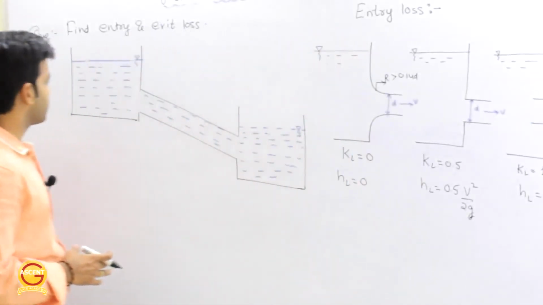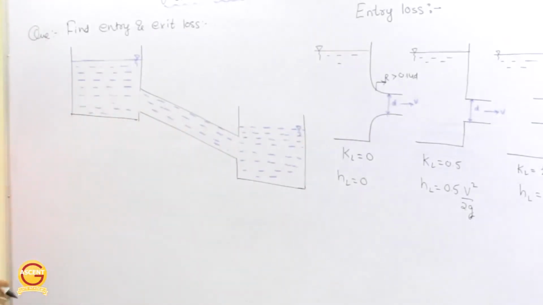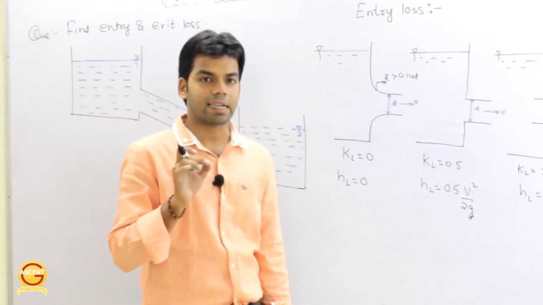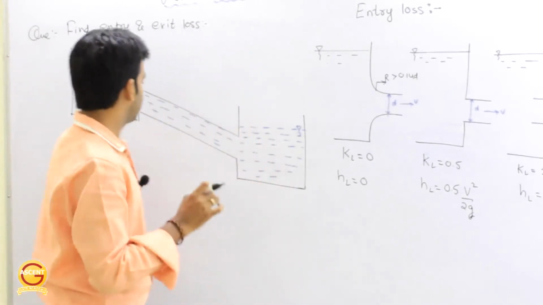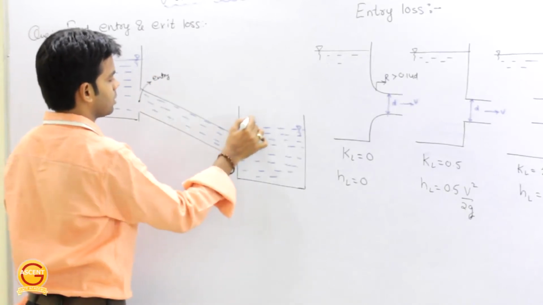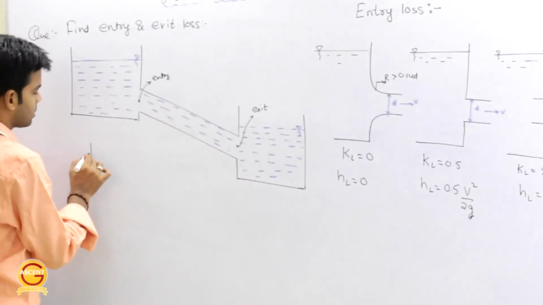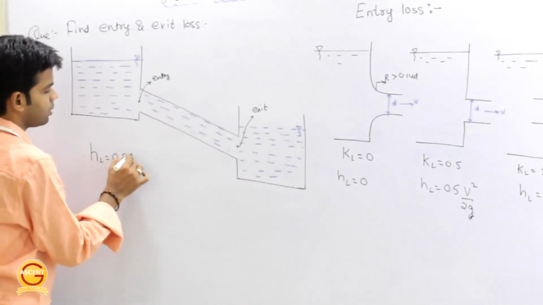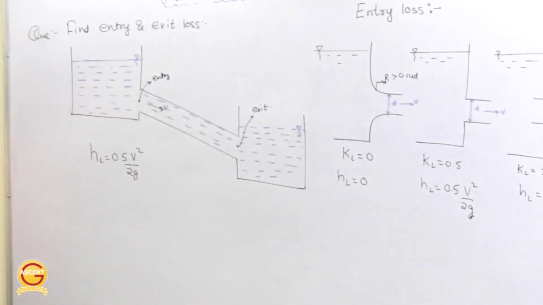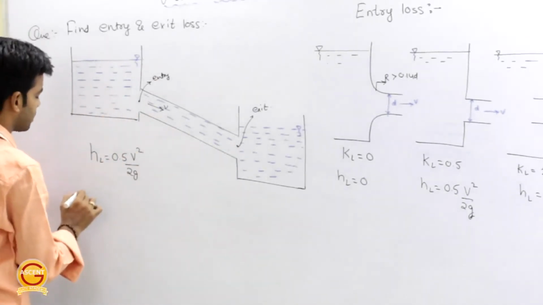Okay, so we will take one example. Suppose we have two different tanks connected with a pipe like this, and we have to calculate the entry and exit loss for the pipe. Remember one thing, we have to calculate entry and exit loss for the pipe. That means the entry is from here, this is the entry point, and the exit is from here, this is the exit point. So entry loss, as I told you, this HL is equal to 0.5 into V square by 2G, where V is the velocity with which the fluid is flowing here. Now the second thing is the exit loss.